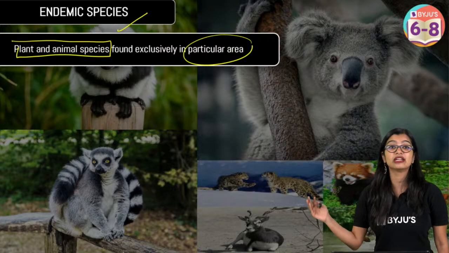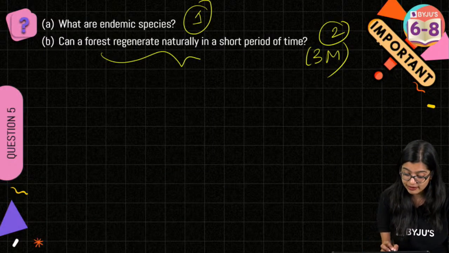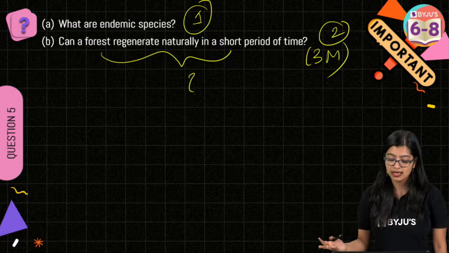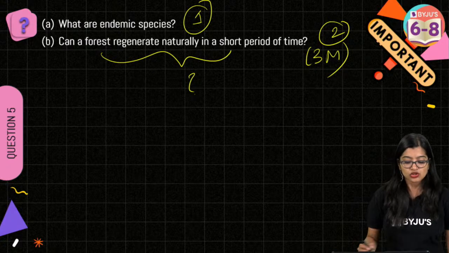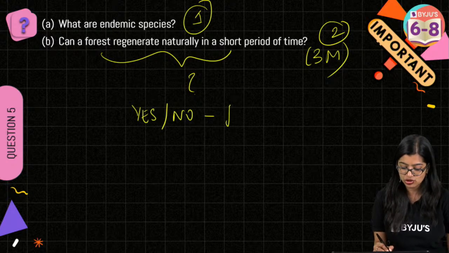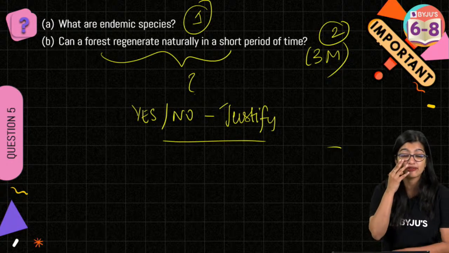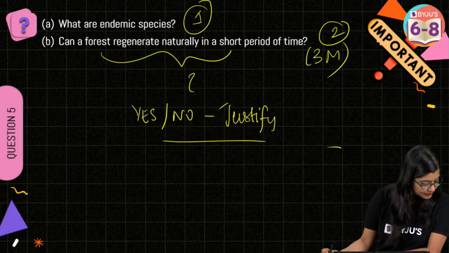Now when we talk about the next part, they are asking us, can a forest regenerate naturally in a short period of time? So this is a yes or no answer. And then you need to justify here. Okay.